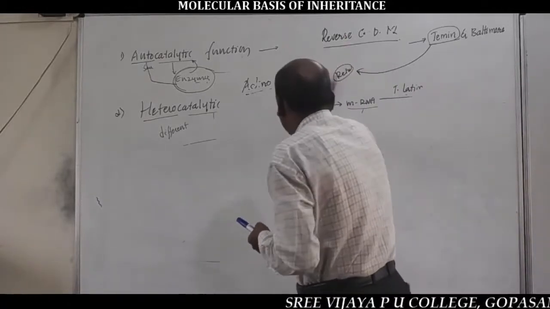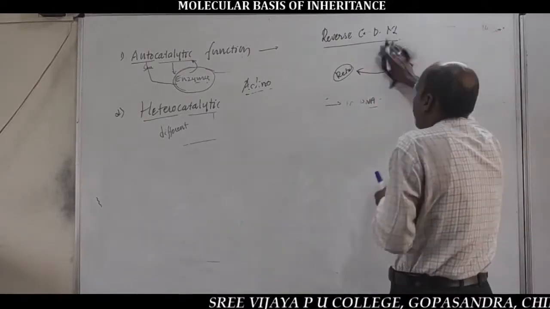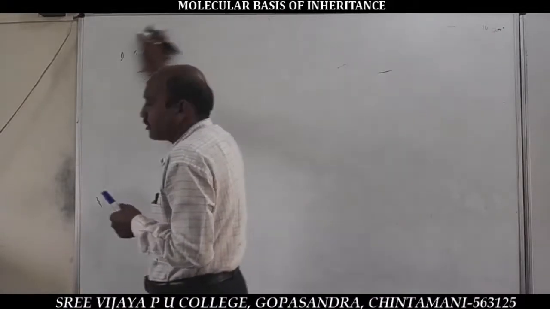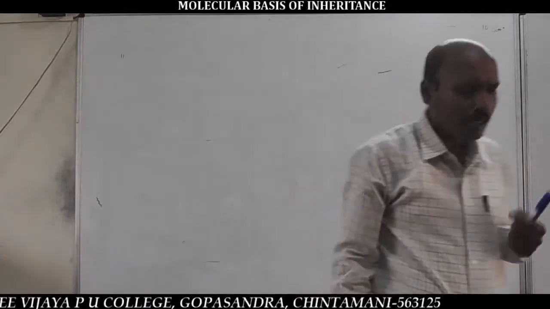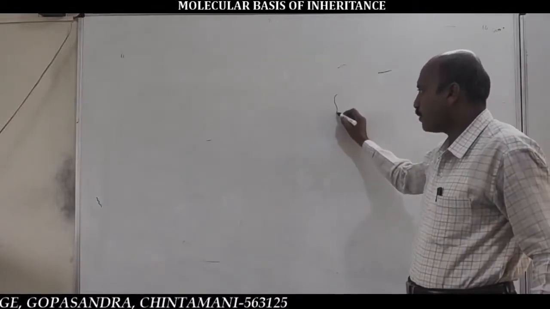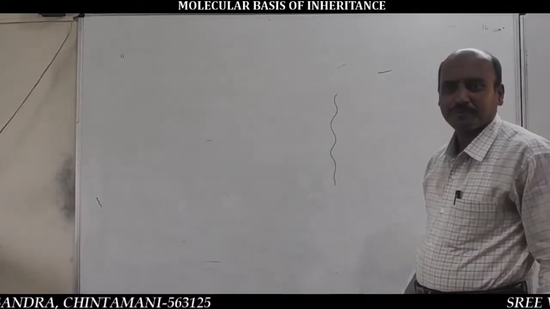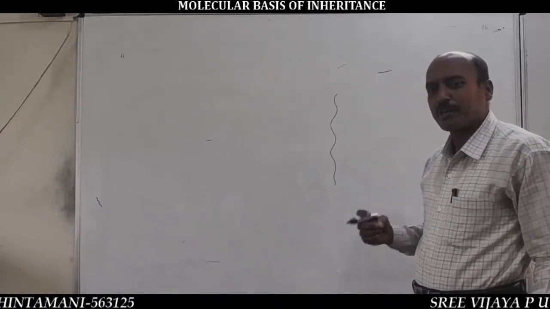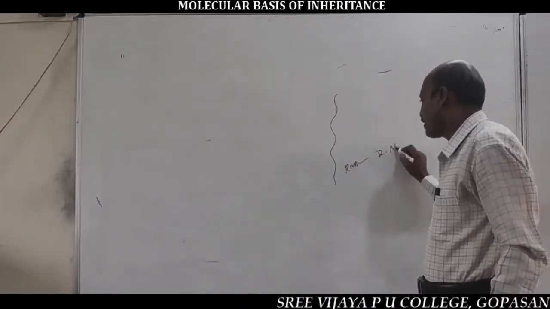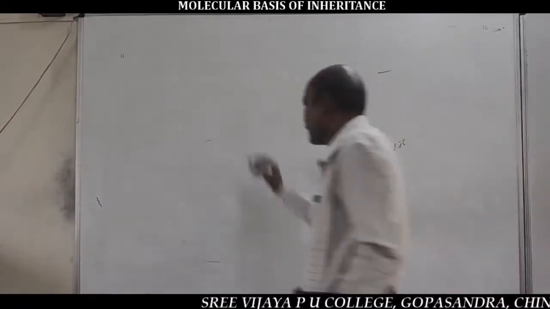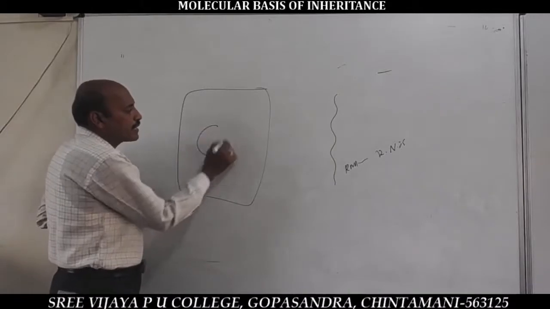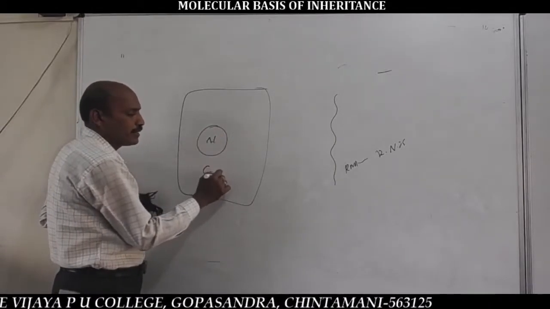Then next to the nucleic acid DNA, the second type of nucleic acid is RNA. Full form is ribose nucleic acid. The simple definition of RNA is that it is a polymer of RNA nucleotides. Like DNA is the polymer of DNA nucleotides, RNA is the polymer of RNA nucleotides. Very important: RNA is frequently present in both the nucleus and cytoplasm of the cell.